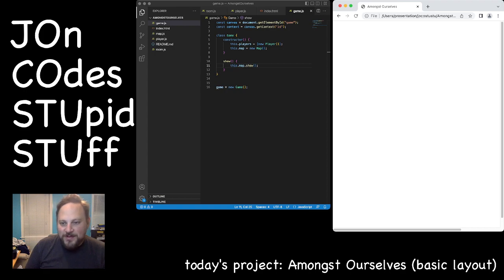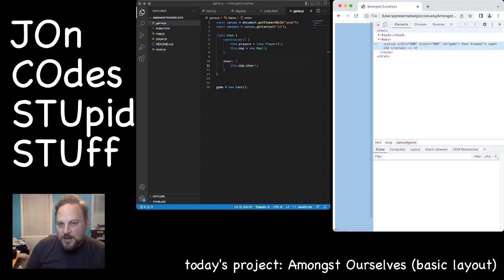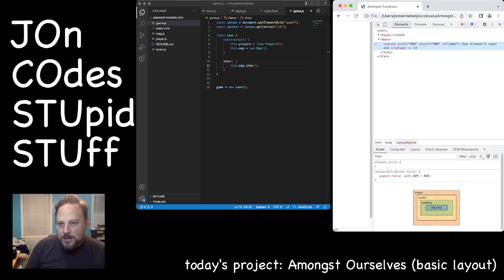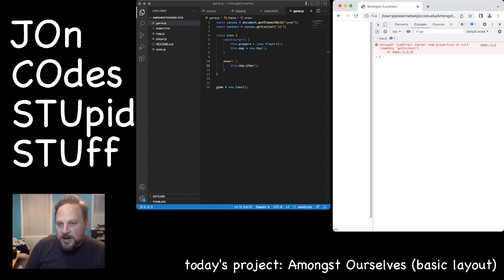Okay, nothing happened. Let's find out. Inspect. Could not read properties of null, reading get context. What?